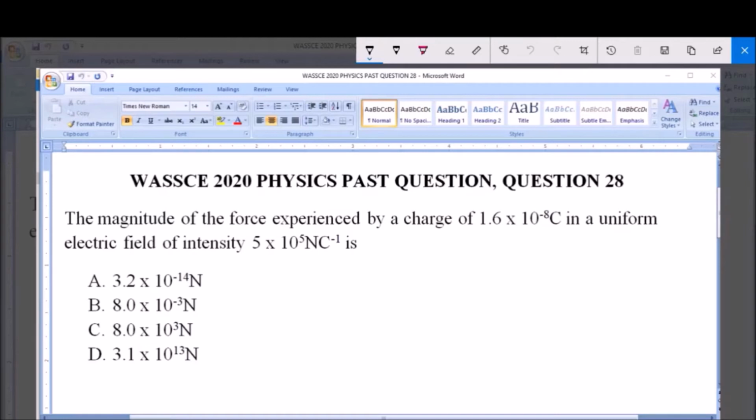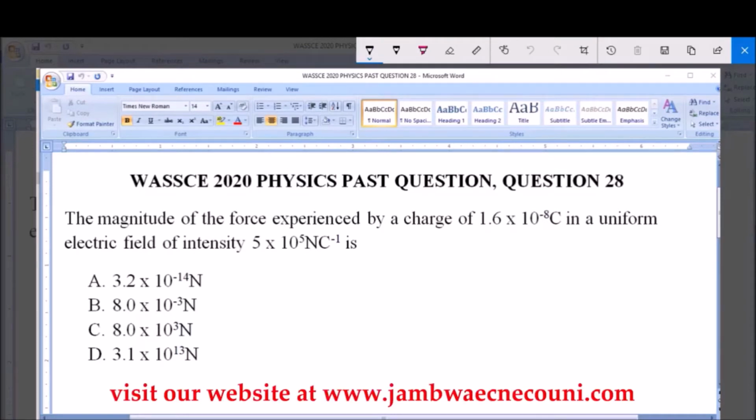I will be answering WASSCE 2020 Physics past question, question 28. The magnitude of the force experienced by a charge of 1.6 times 10⁻⁸ Coulomb in a uniform electric field of intensity 5 times 10⁵ Newton per Coulomb is: A. 3.2 times 10⁻¹⁴ Newton, B. 8.0 times 10⁻³ Newton, C. 8.0 times 10⁻³ Newton, and D. 3.1 times 10⁻¹³ Newton.